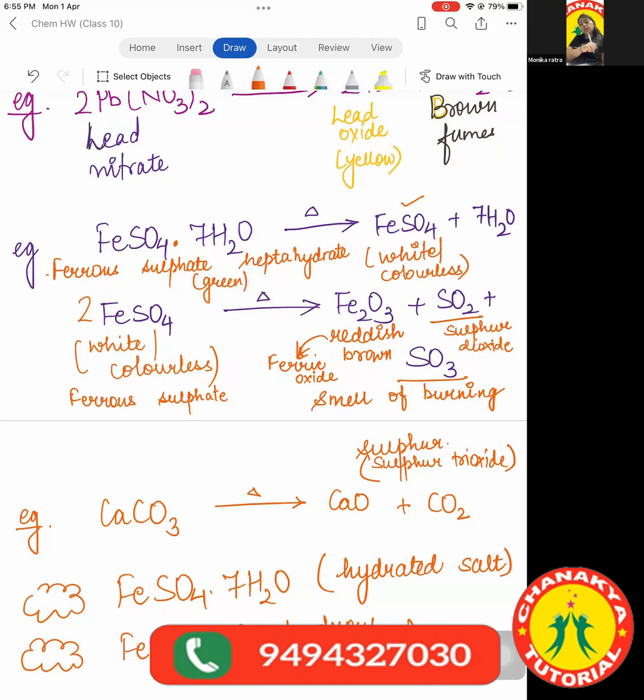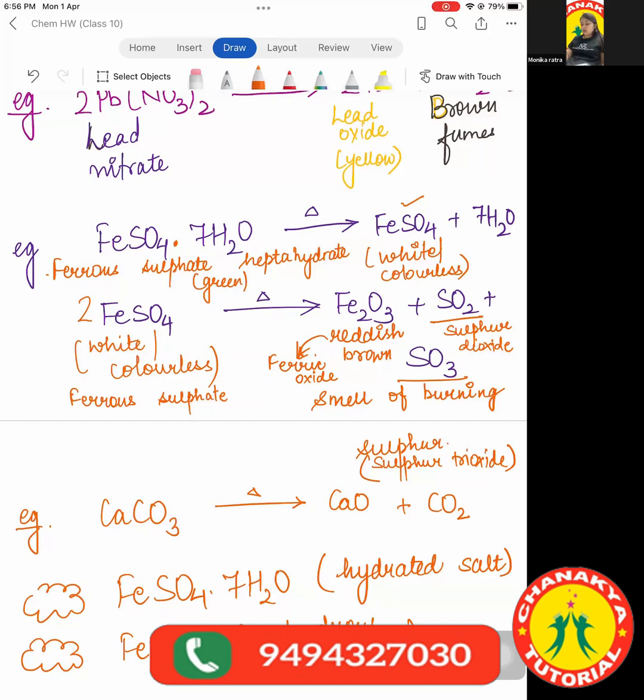Have you ever heard of this term water of crystallization before? No? Okay, then don't bother yourself. Just understand the hydrated salts have these water molecules, and anhydrous salts don't have these water molecules.